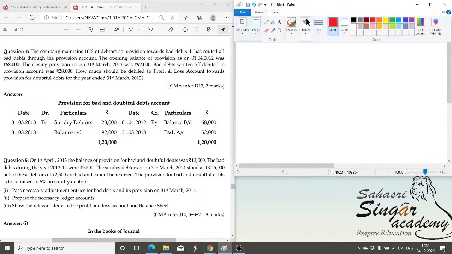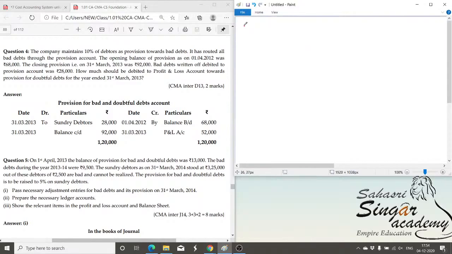Now, working note number 1. Two working notes I explained here. Number 1 is debtors, and bad debt, if any, given in the adjustment. Not the trial balance, because the bad debt given in the trial balance is already adjusted, right? So bad debt given in the adjustment should be subtracted.